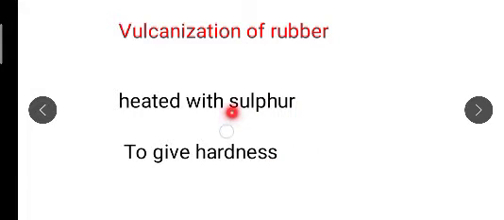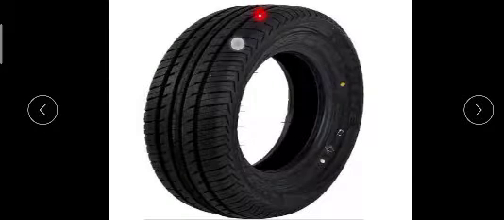If the amount of sulfur is more, the hardness increases, and if the amount of sulfur is less, the hardness is also lesser. So in this way we will vulcanize the rubber. You can see the example of vulcanized rubber.